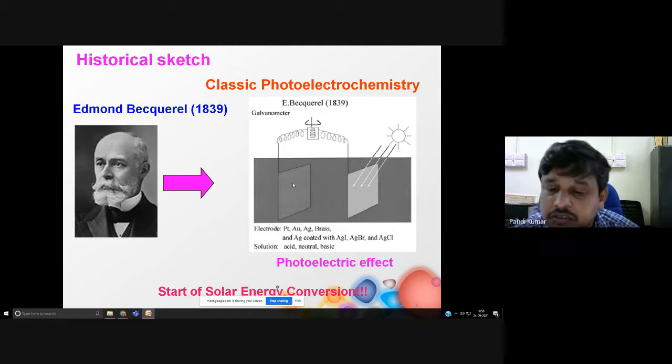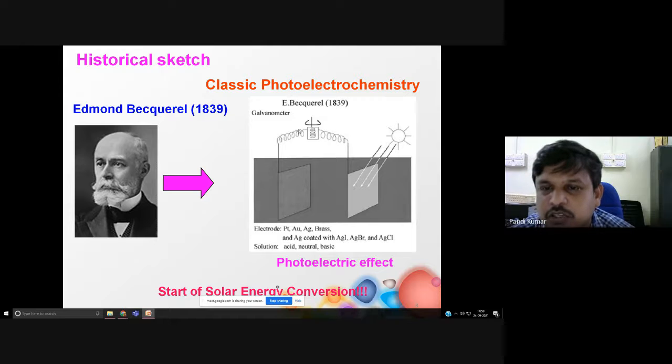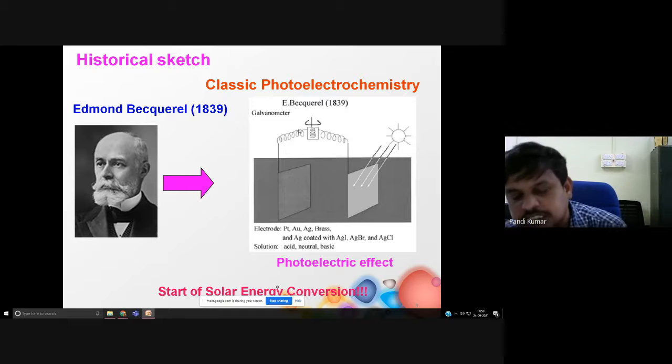Finally, he shone light over the surface of this metal halide. Then he found that electricity flowed through the circuit. So this is the first experimental invention in the area of solar energy conversion. That happened 182 years ago. This is the first report. After that, there was no progress in solar energy conversion.